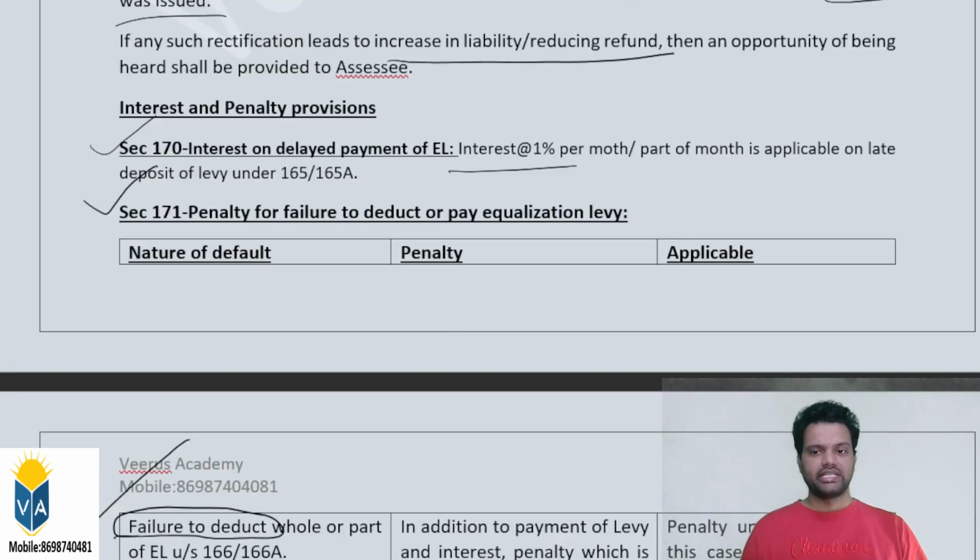Right? If after doing that rectification there is any increase in the demand or reduction in the refund, then in those cases the assessing officer has to give an opportunity of being heard to the assessee. Okay, this is all about section 169.